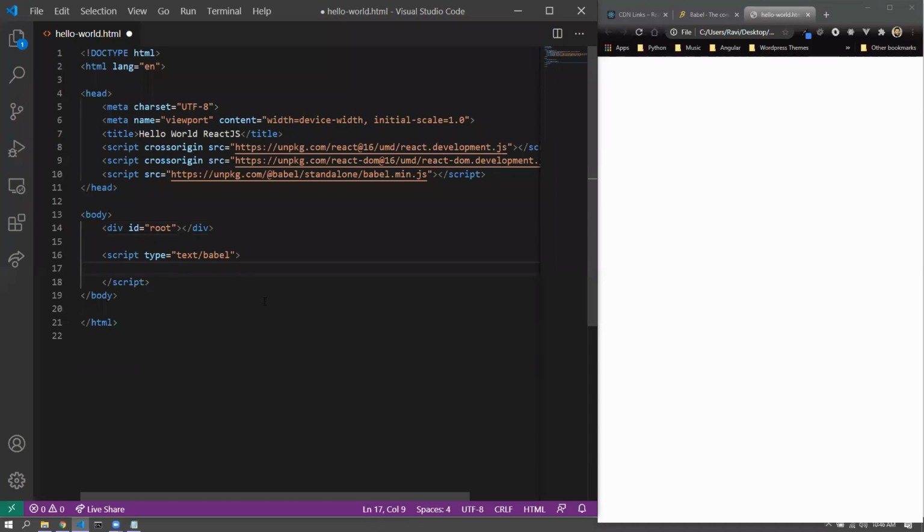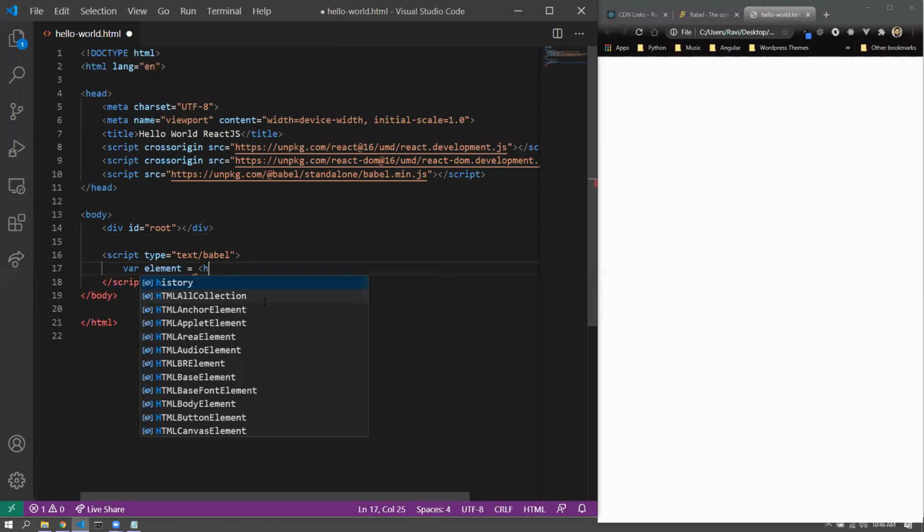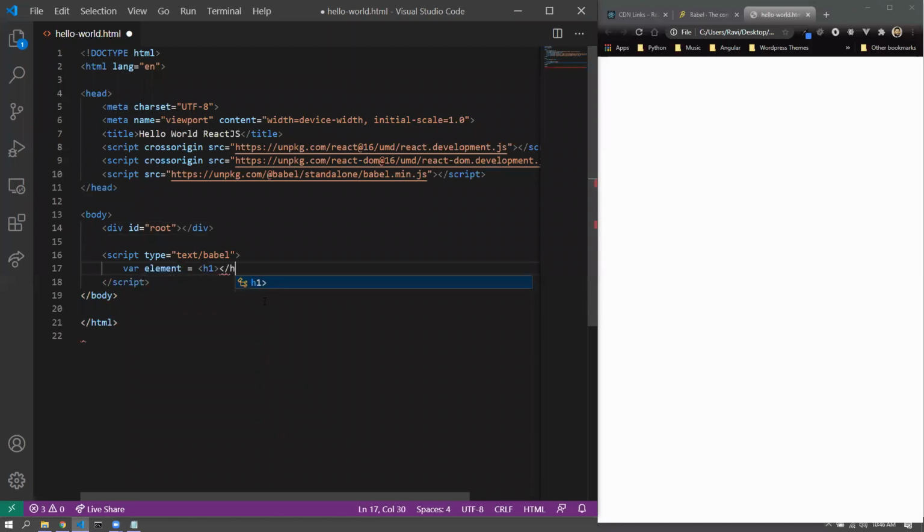I would like to go with var. Var is again a variable creation in JavaScript ES5. So var element is equal to h1, /h1, hello world. And when you have this React DOM library, it helps you to manipulate the DOM, of course.